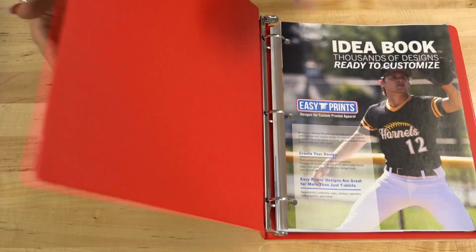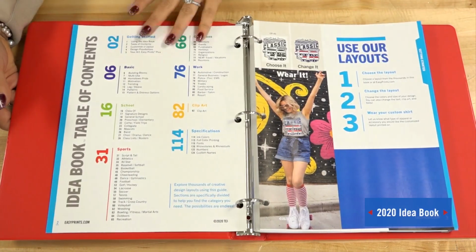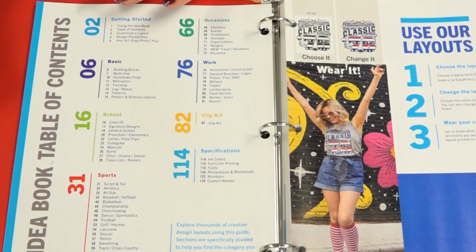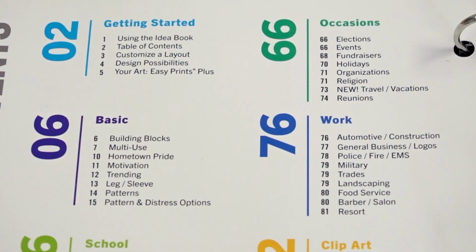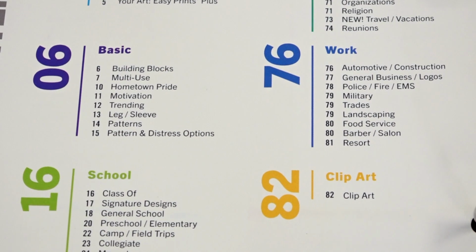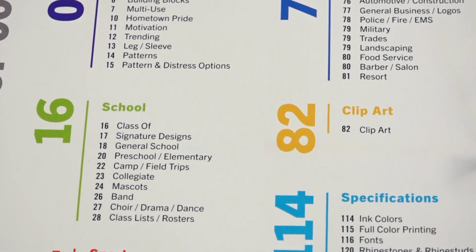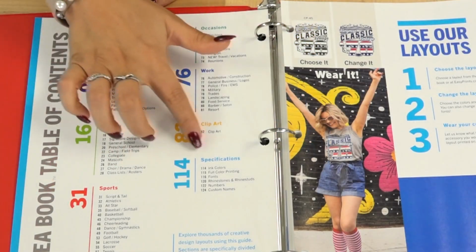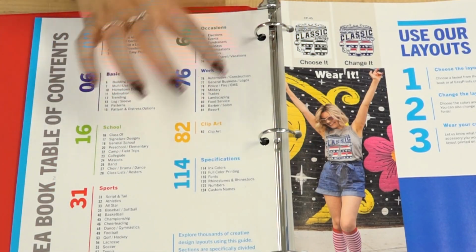When you first open the idea book and jump to the table of contents, this is going to be categorized based off of the templates and clip art. So you'll notice that all of the design layouts are categorized by market. So you can see basic, school, sports, occasions, and work. All right, and each of those have a category as well. And then all of the clip art is categorized in one area.